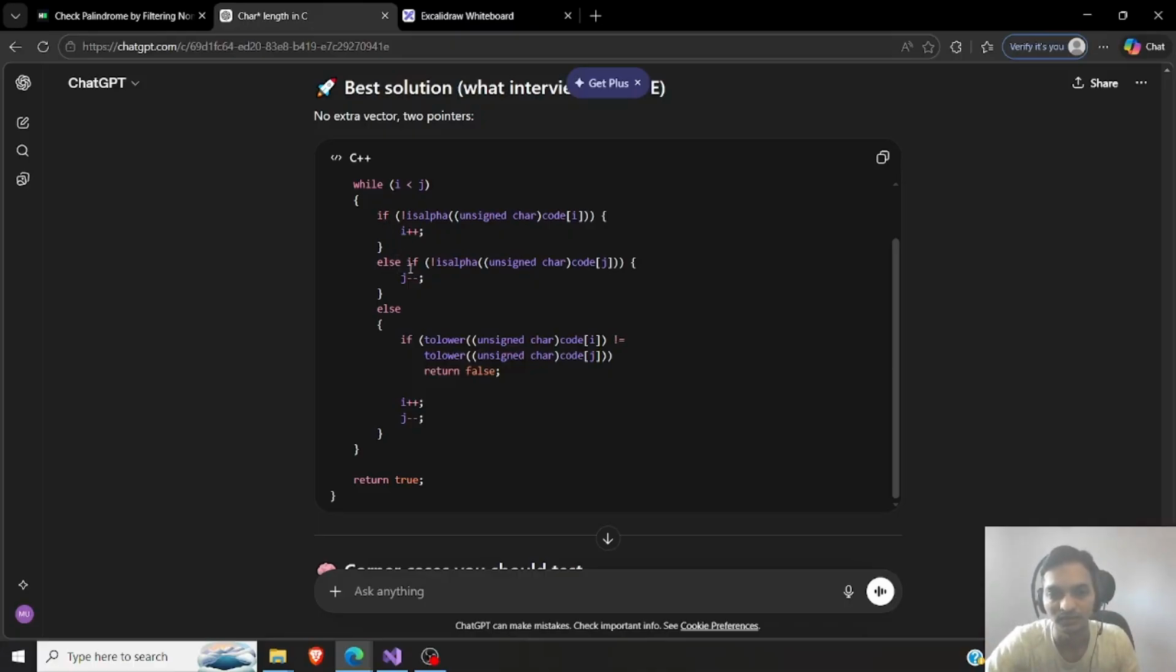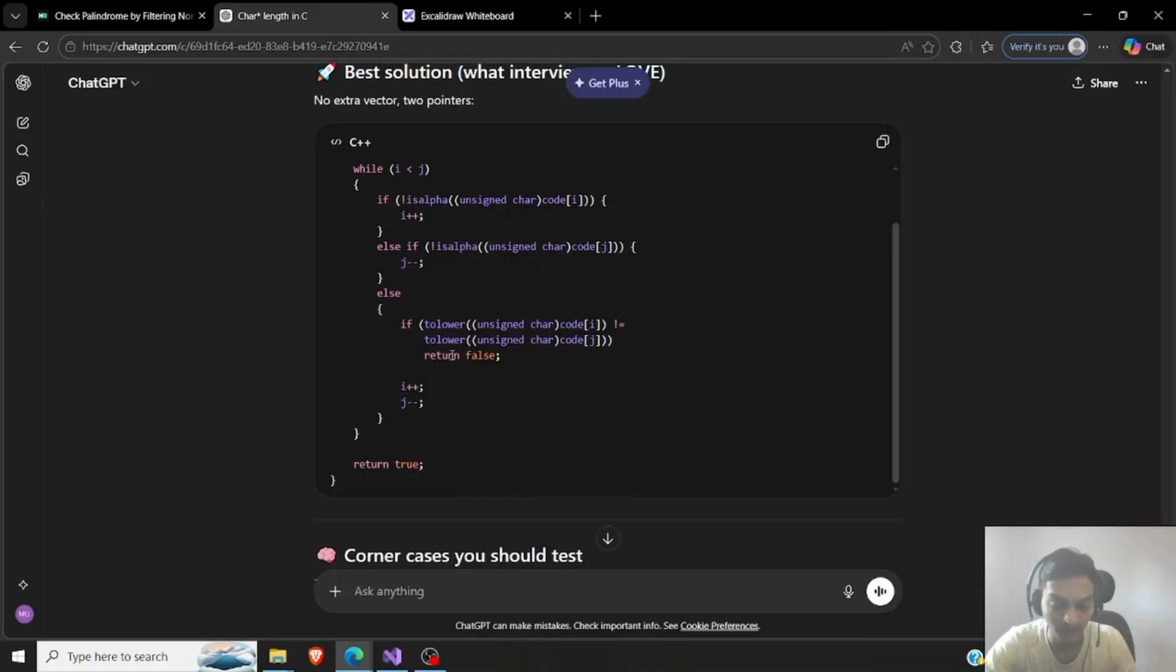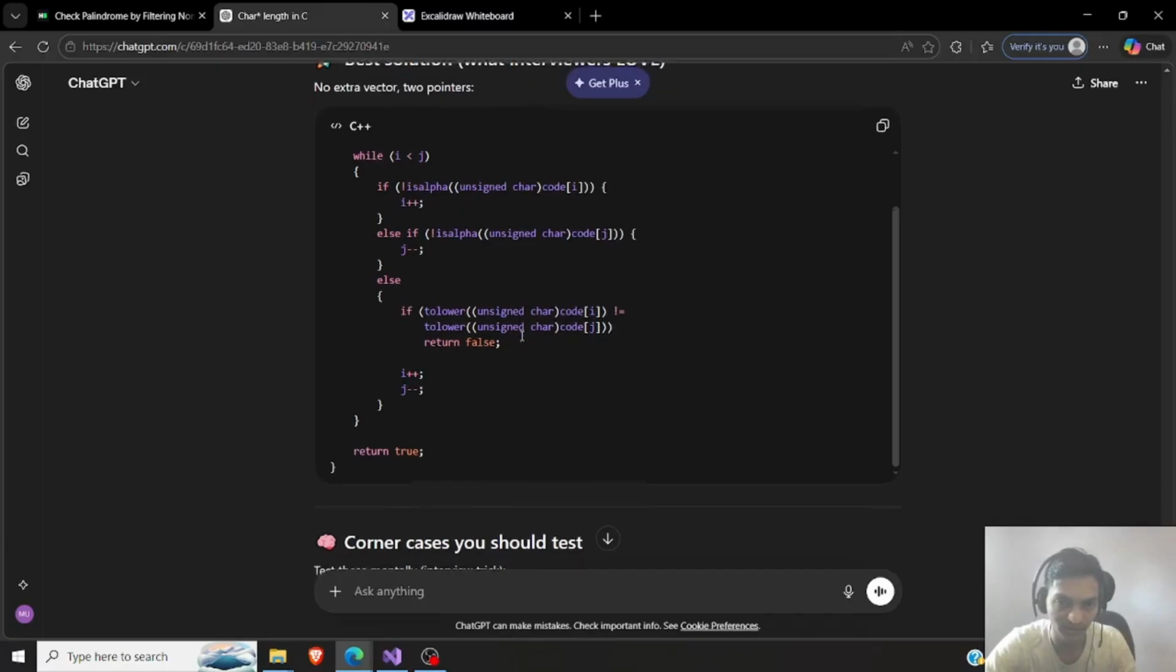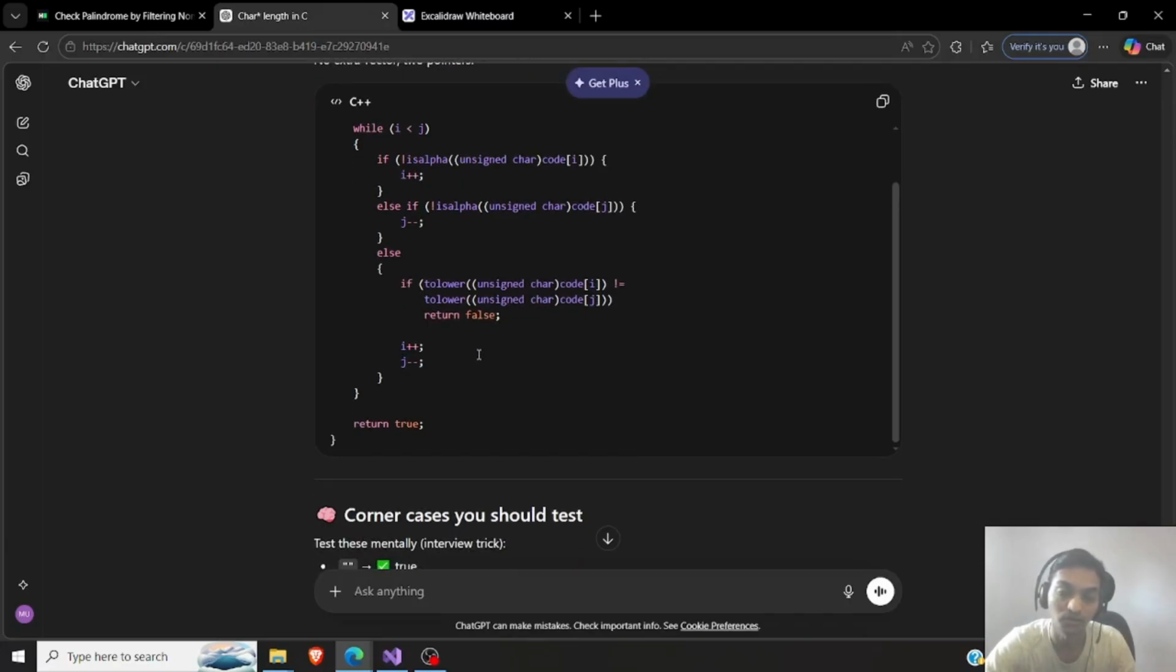If this is not a valid alpha character, it gets incremented. If it is valid, we stay on that and we check the other end. If that is not valid, we move inside. Now if both are valid, we verify whether they are equal. If not, we just return false, and that makes clear sense. We don't have to do anything else, we just increment or decrement and then return true. Yeah, I think this is great.